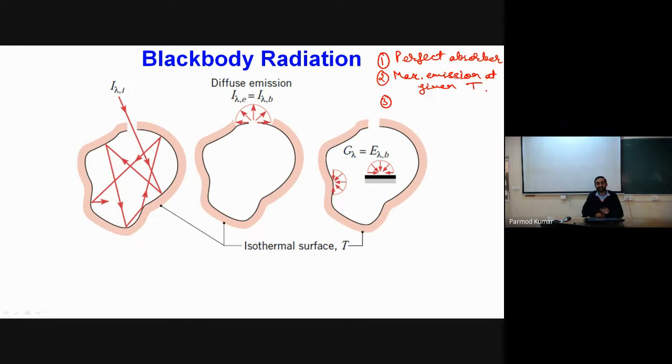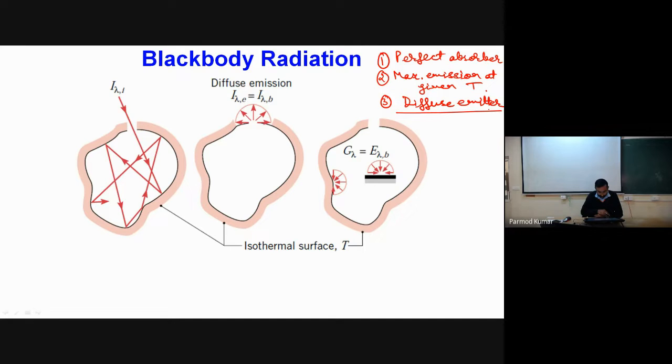The third characteristic is this. Yesterday we studied that radiation varies in a spectral and directional manner. If radiation emitted by a surface is independent of direction, we call that surface a diffuse emitter. So a black body is a diffuse emitter. It means radiation emitted by a black body has uniform intensity in all directions, and will not have variable intensity in different directions.